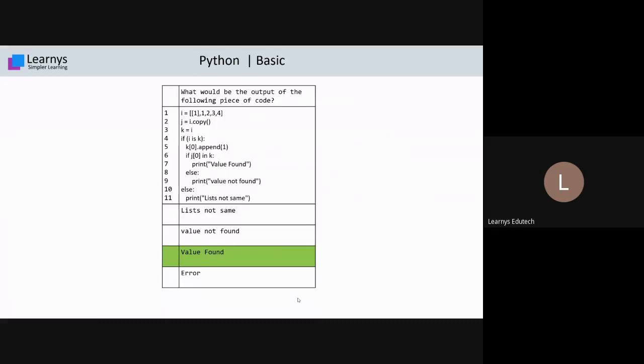He's saying K and I are two different names of the same list, and J and I are two different lists. Is it? K and I at statement number 3 are pointing to the same list, while at statement number 2, when I create the J variable, it is a separate list. Deepanshu, is this clear?